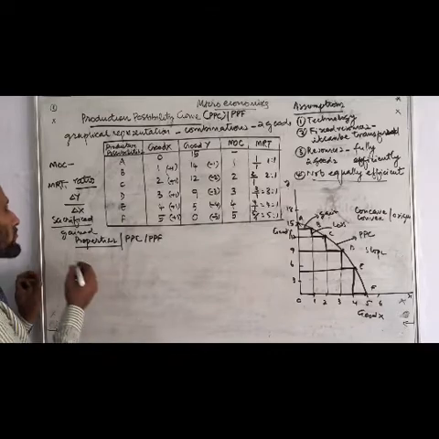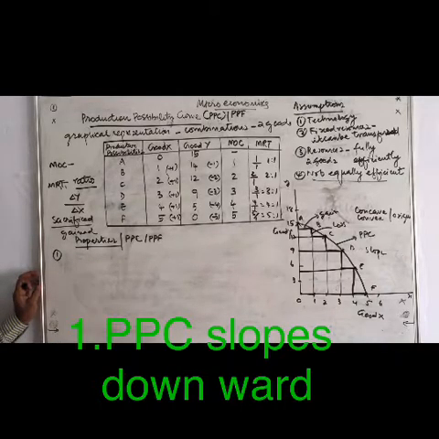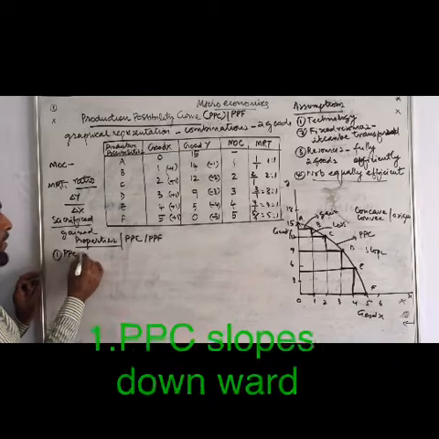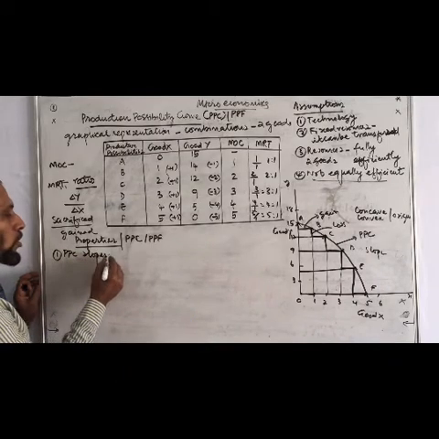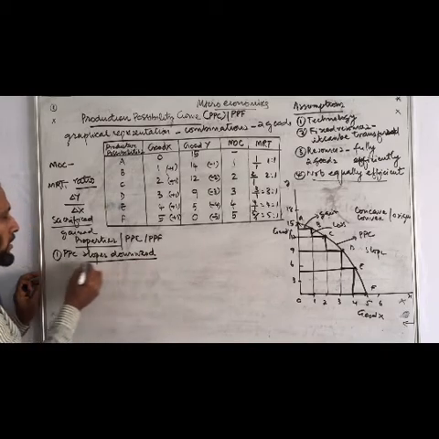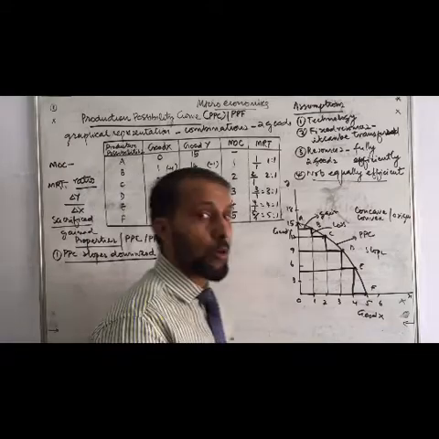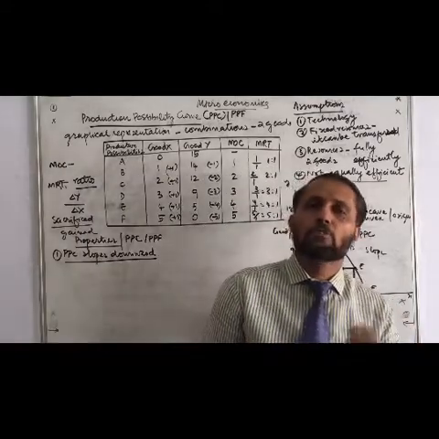The first one is that PPC slopes downward. That's the first characteristic. PPC slopes downward. Means what?